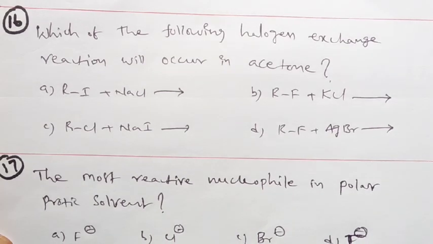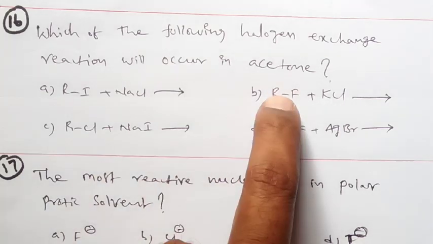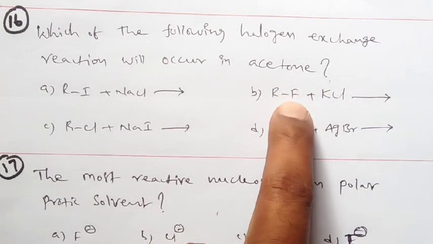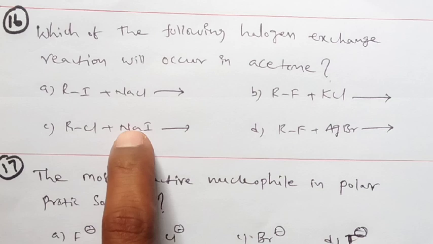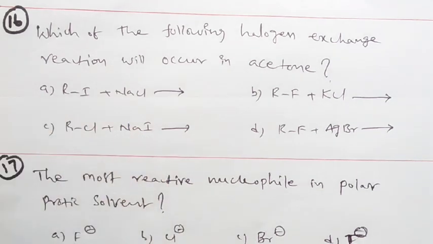Which of the following halogen exchange reactions will occur in acetone? You know this is a Finkelstein reaction. If you remember, okay, otherwise identify. R-I with NaCl: is it possible? Is this chlorine replacing this iodine? No. R-F with KCl: is chlorine replacing F? No. NaI with R-Cl: is iodine replacing chlorine? Yes. This is only the Finkelstein reaction.